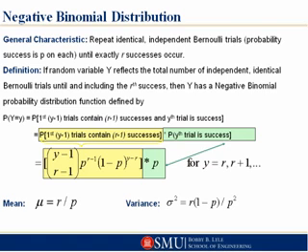So what did I have? Putting numbers to it, 10 minus R, 10 minus 5, would be 5, right? If I'm looking for 10 trials, 5 of which are successes, then that would leave me 5 failures. So that's what the Y minus R is giving us, the exact number of failures we're interested in.